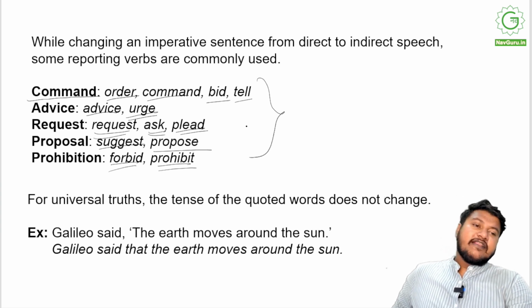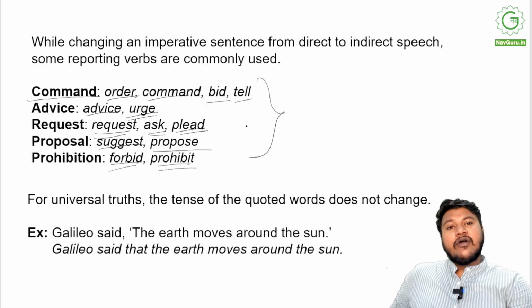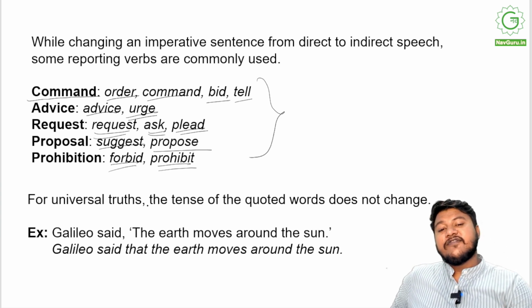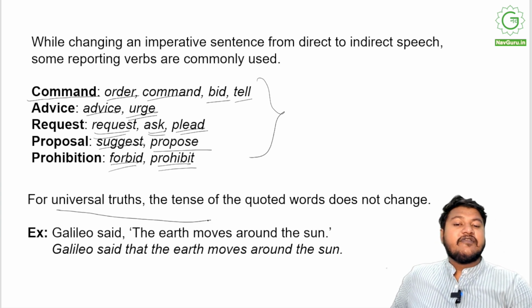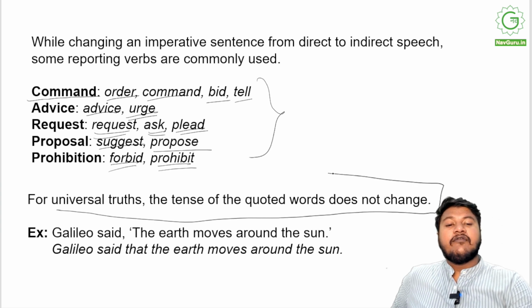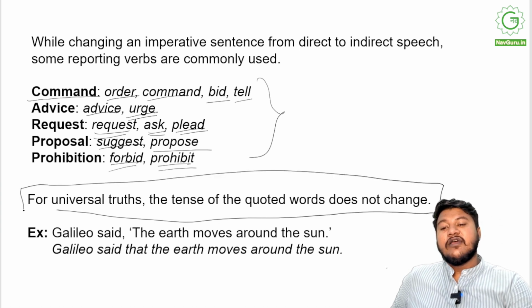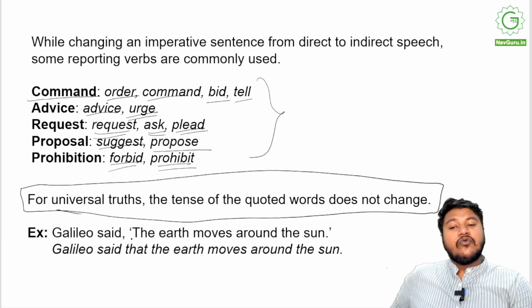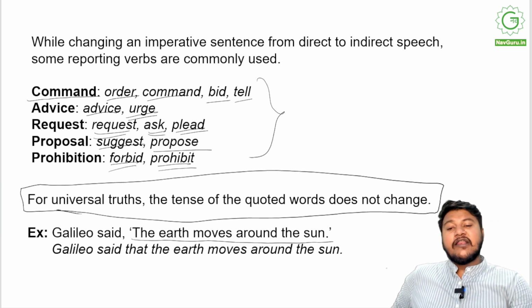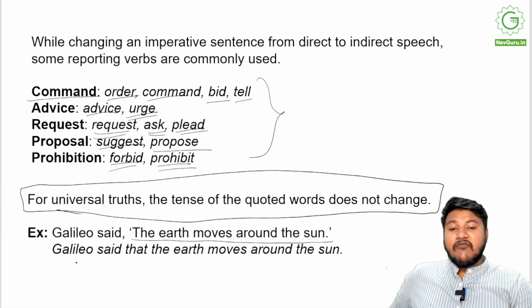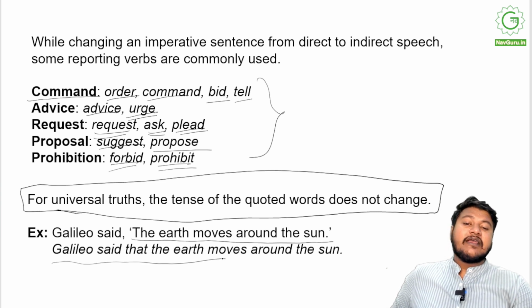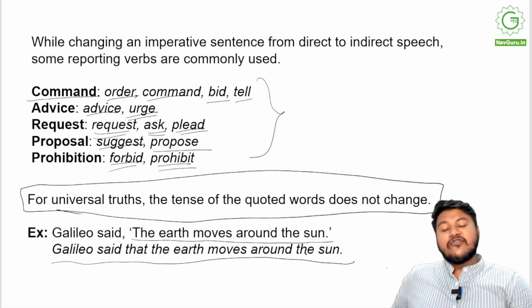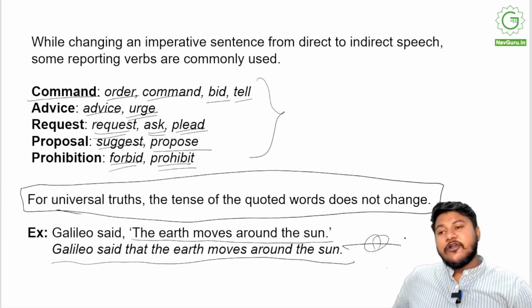A very important thing that you have to always remember whenever you are converting speech is universal truths. For universal truths, the tense of the quoted words does not change. Never have, never will. So Galileo said, "The earth moves around the sun." If this was a normal sentence, we would have used "Galileo said that the earth moved around the sun," but we will not do that. We will not change the tense. It will simply remain, "Galileo said that the earth moves around the sun." Right? It's very important to remember this.